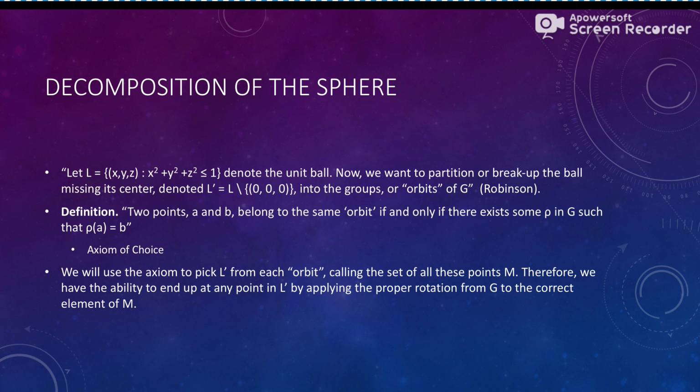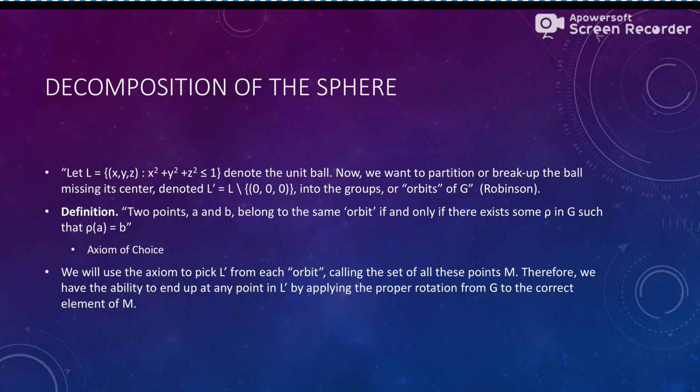Okay, so for the decomposition of the sphere, we can also continue on with a little definition that L is equal to basically 3-space where x squared plus y squared plus z squared is less than 1, which gives us the unit ball, right? So now we're working with a unit sphere, okay? Now we want to partition or break up the ball missing its center, denoted by L prime. So it's L without that center piece of (0, 0, 0), into groups or orbits of G, right?